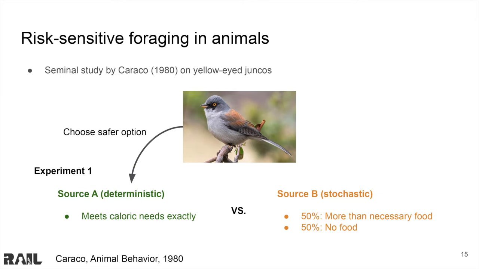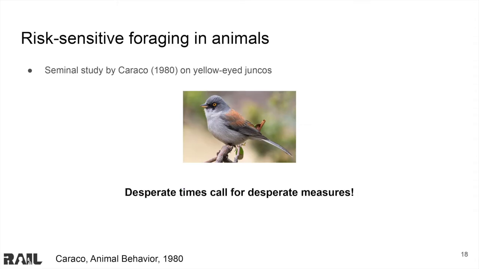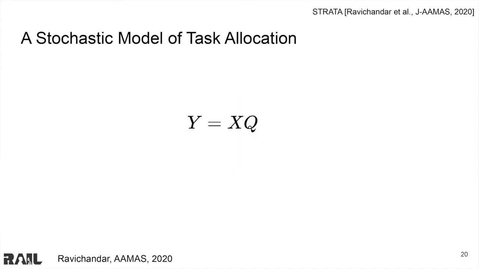In this case, the birds chose the consistent source of food. However, when the consistent source stayed consistent but not sufficient, the birds chose the riskier option. So, desperate times do in fact call for desperate measures, as this behavior minimizes the probability of starving. In our work, this behavior would minimize the probability of failing a task. Now that we have motivated this work, I will discuss our stochastic model of task allocation.